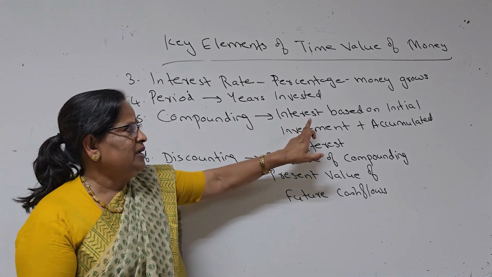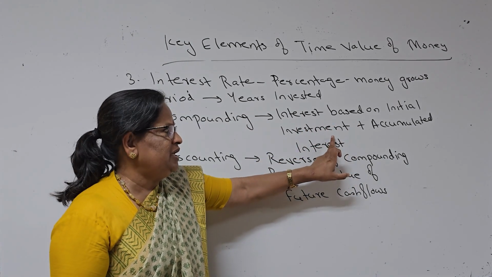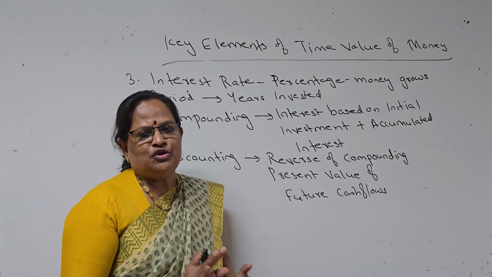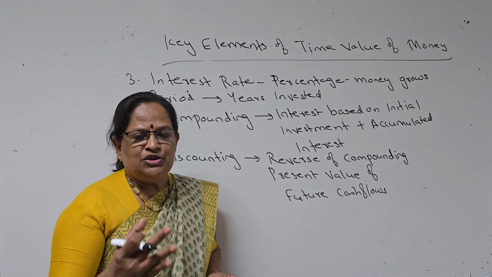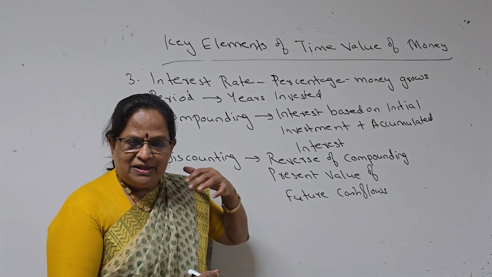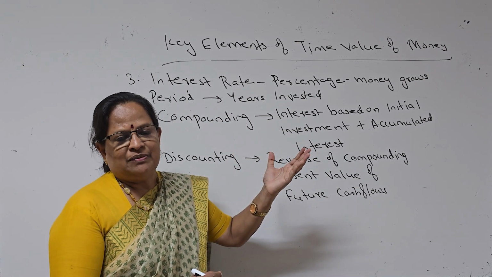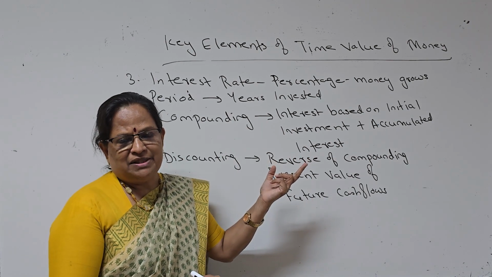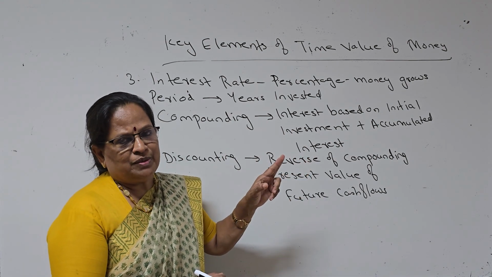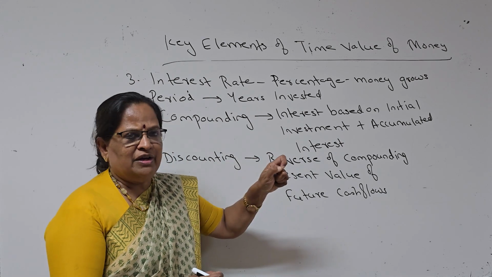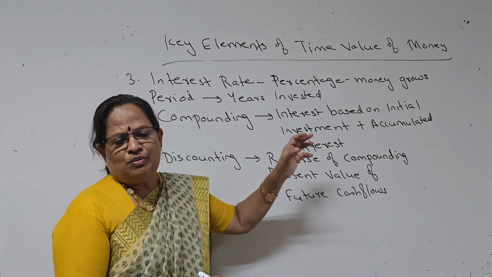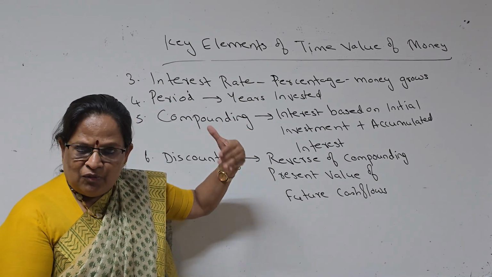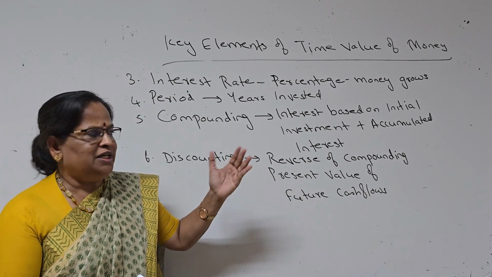What is compounding? That is interest based on the initial investment plus accumulated interest. You are investing 10,000 rupees in a bank. You are entitled to 8% interest. If you are withdrawing the money after 5 years, what will be the value you are going to get? The interest offered is 8%. You invested 10,000 rupees, so the bank will tell you after 5 years you may get 18,000 rupees or whatever they calculated. So that is the compounding: the investment plus accumulated interest.